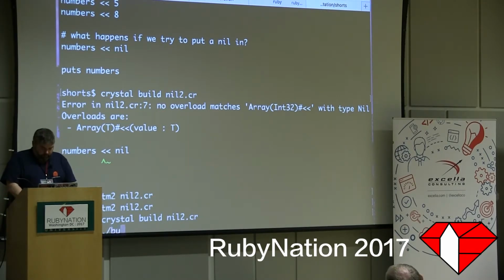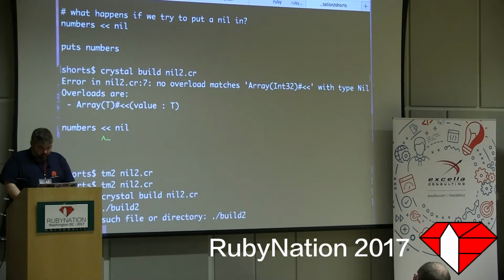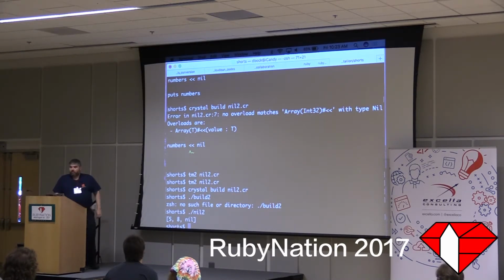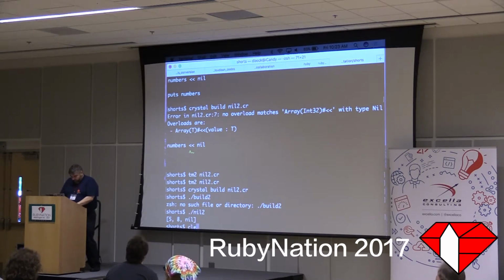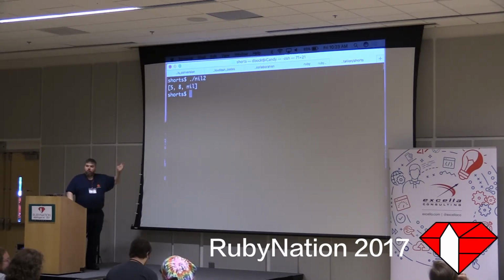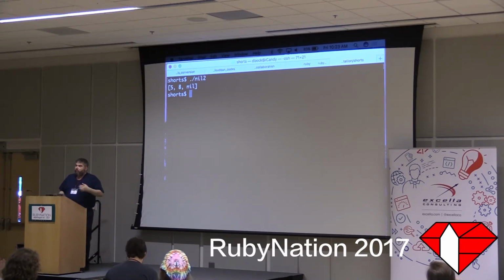I run it. Nil2, yep. And it says, okay, nil's in that array. We're happy with that. Clear and do it again. 5, 8, and nil. So we've turned on the ability to have nil in that array.